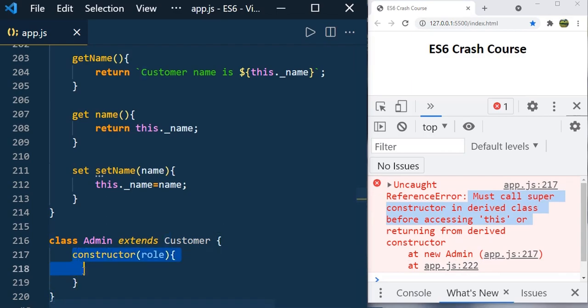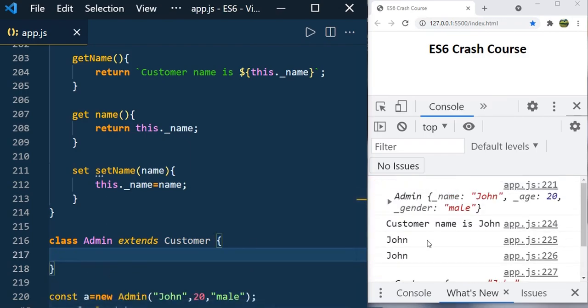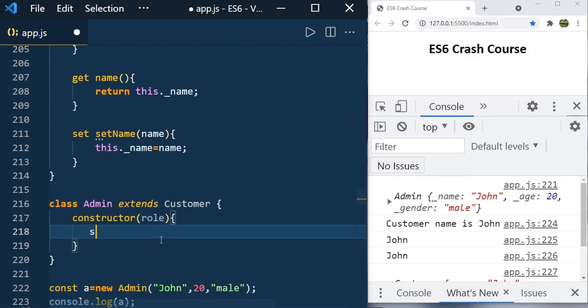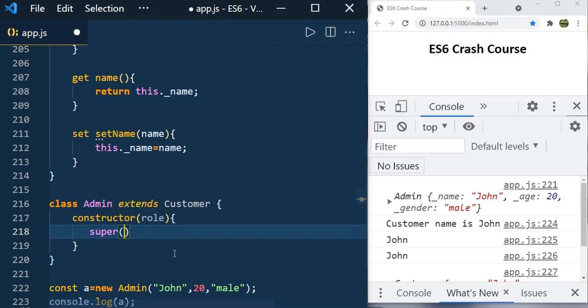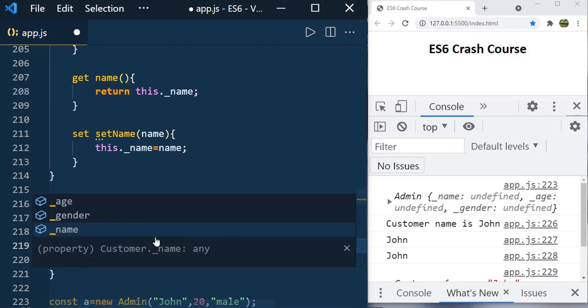So if you don't have the constructor, it automatically calls it. If you don't have a constructor, you can see that it won't give an error. But if you define the constructor, you must call the super constructor, sorry, the parent class constructor, using super. You just call super and save it. Now you don't see any error, right? Here we have role, so this dot underscore role.